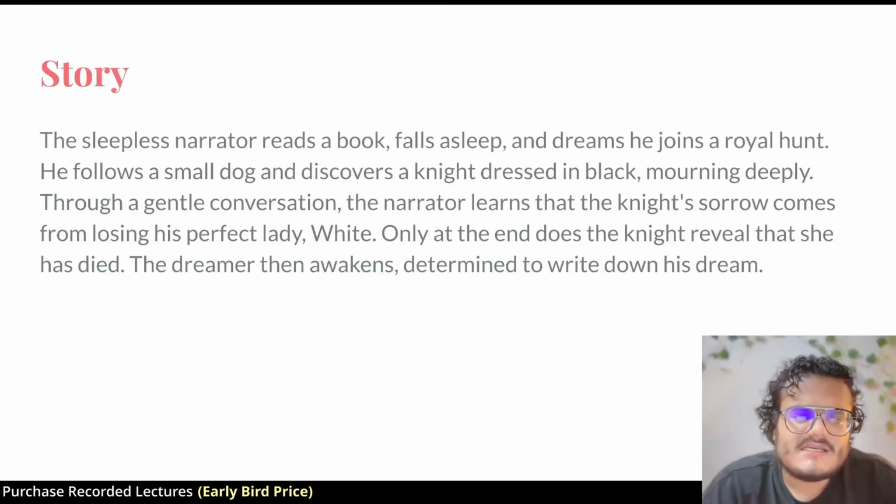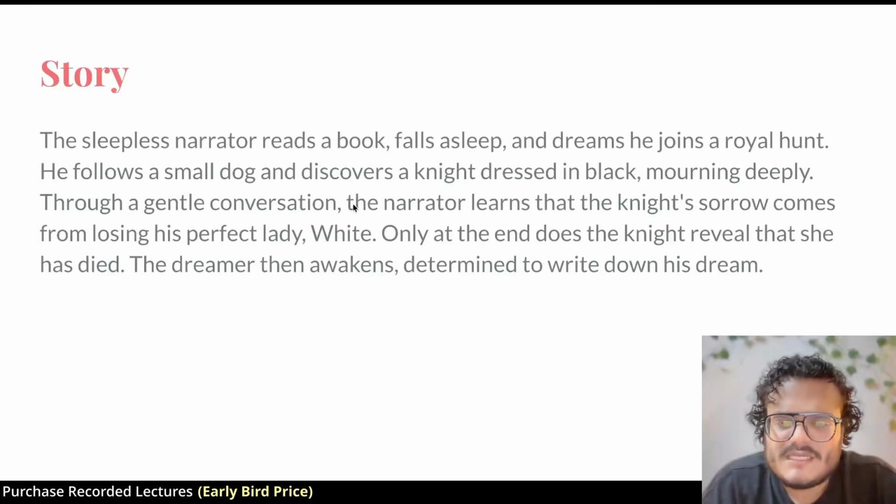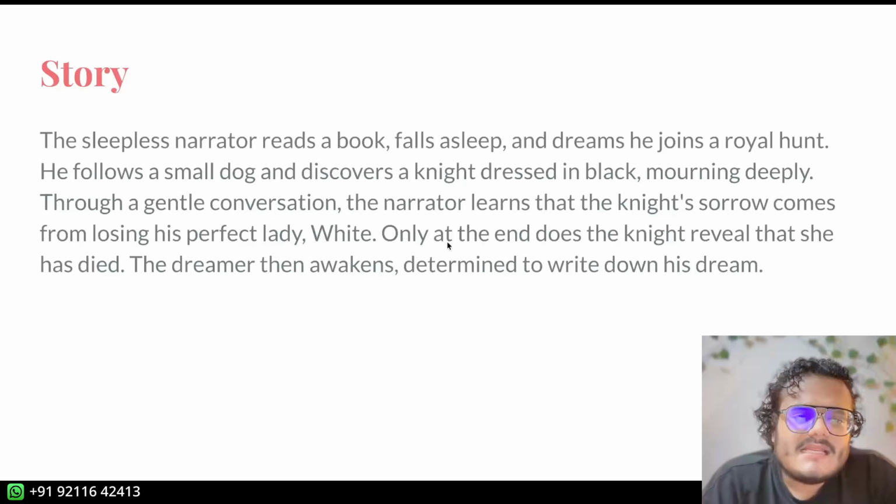Chaucer has a general conversation, it says here, but essentially he starts philosophizing, he speaks more than he learns. And then he learns that the knight has not lost his perfect lady because she got married or she rejected him, but because she has died. And at this point, the dreamer wakes up and is determined to write his dream. This is also part of the dream visions, that the dreamer decides to write that.